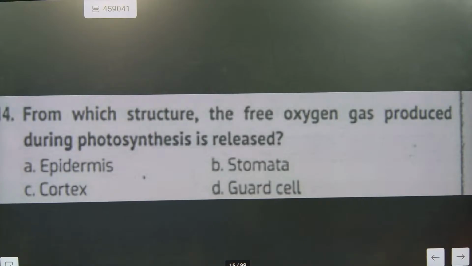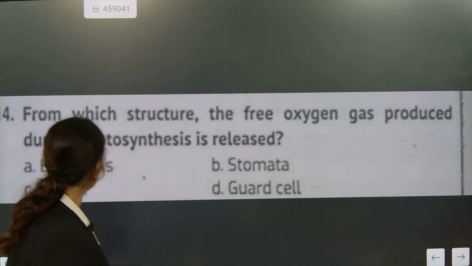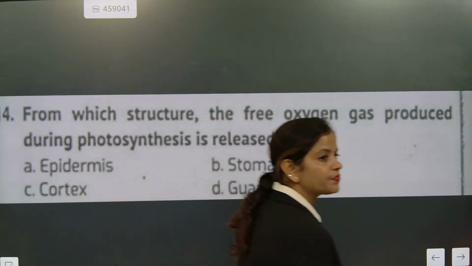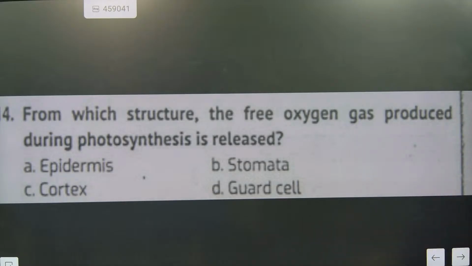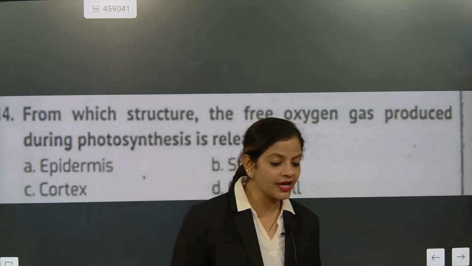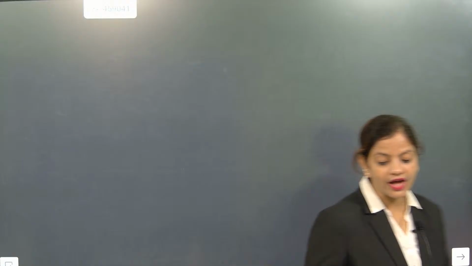From which structure is the free oxygen gas produced during photosynthesis released? Stomata or guard cell? I don't want anybody to answer question 14 because this is a tricky question. Stomata is the opening, and guard cells are responsible for the opening. So the correct answer is stomata. Guard cell will not be the correct answer. Why? Because guard cells are responsible for